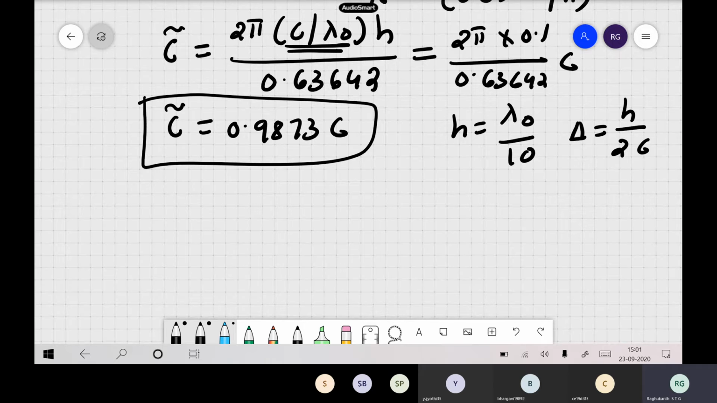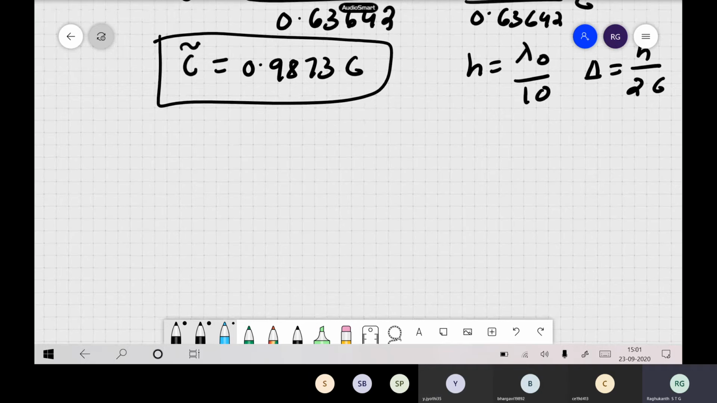What is the physical meaning of this expression? If you take this type of sampling rate, your phase velocity is 0.9873 times c. Physically, what does it mean? Velocity has decreased. And here we are talking about space. Has the wavelength increased? No, the wavelength remains lambda naught only.